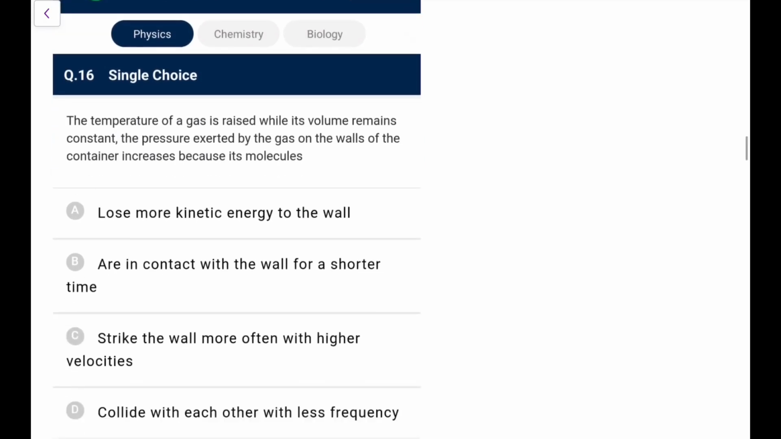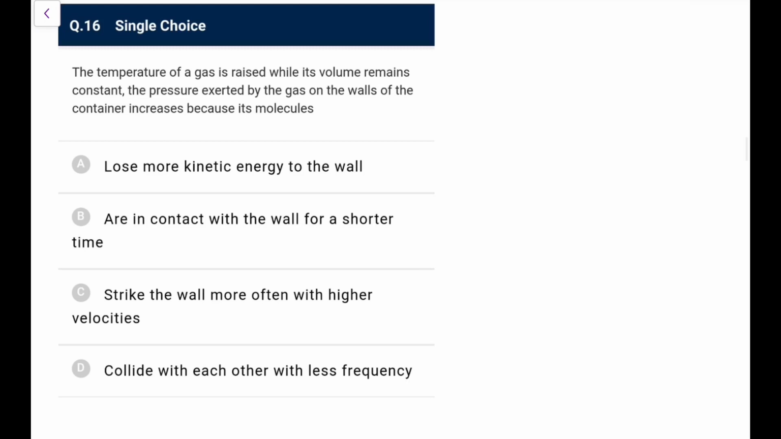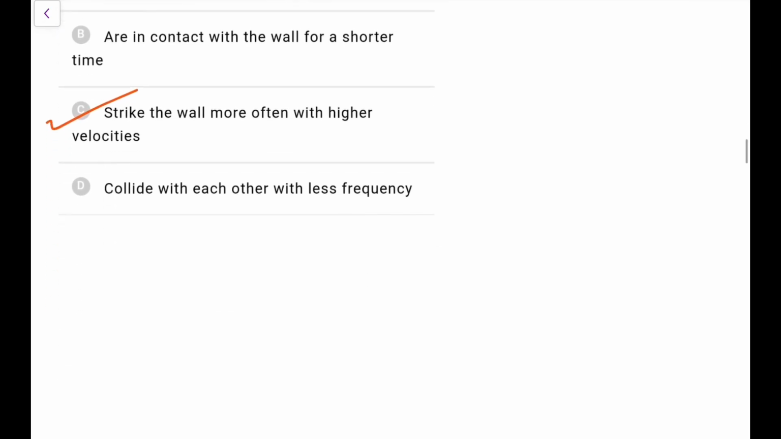the temperature of a gas is raised while its volume remains constant. Pressure exerted by the gas on the walls of the container increases because, so if temperature is increased, their speed will increase, so the collision frequency will increase, they strike the wall more often with higher velocities. So we'll go for option C here.